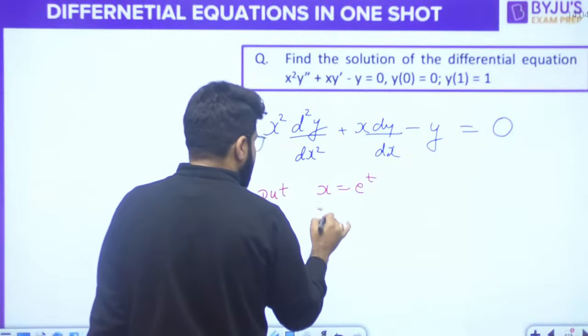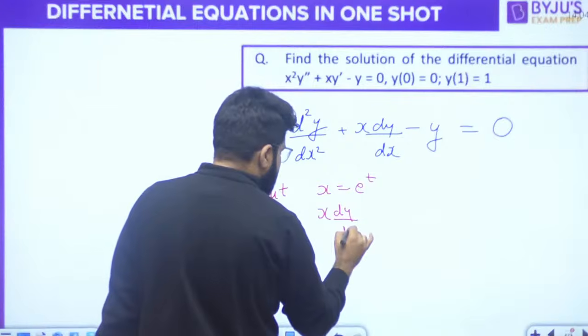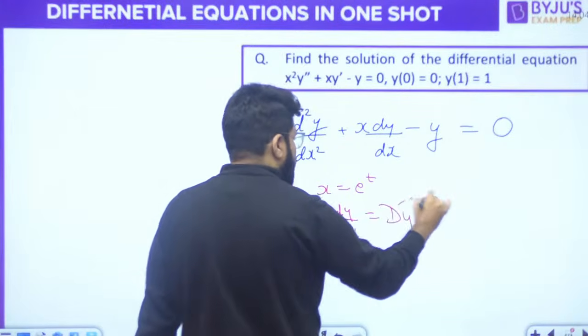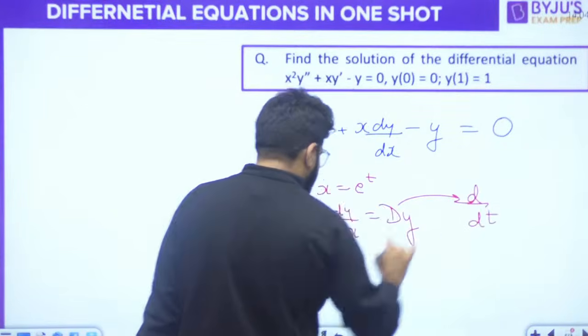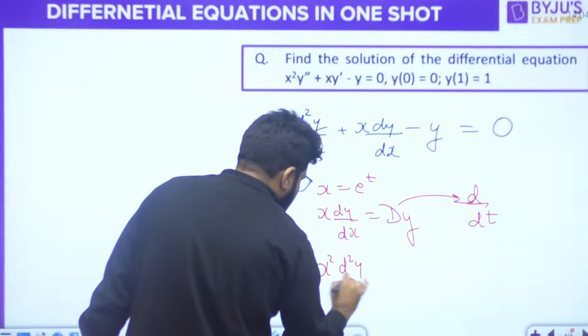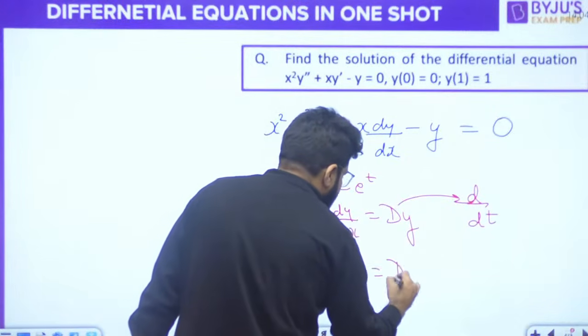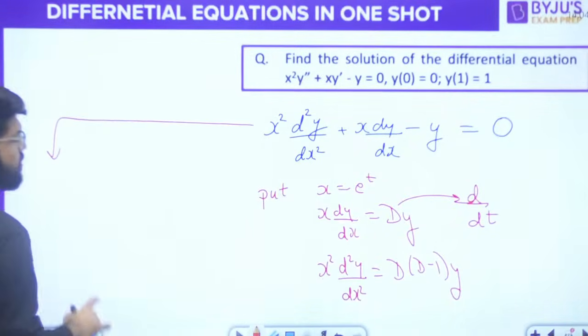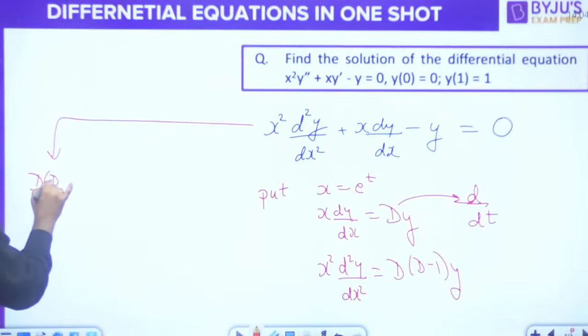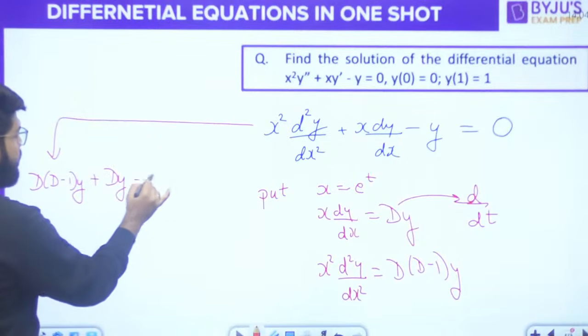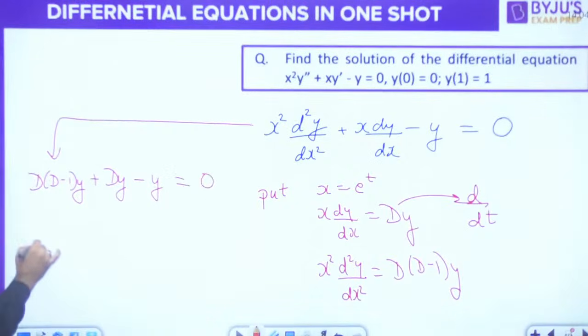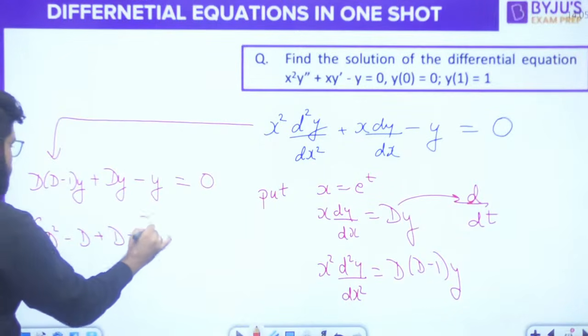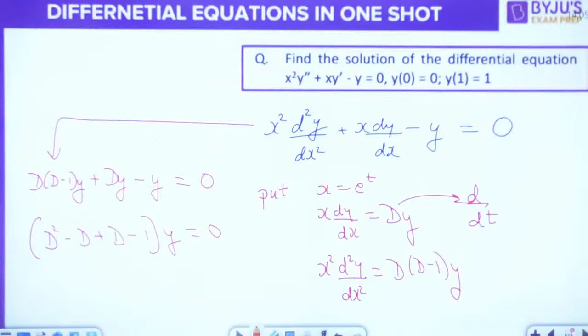If x is e power t, we know x dy by dx will be D of y. But what is this D? It is the differentiation with t. And x square d2y by dx square will become D minus 1 y. So once I substitute these values, x square d2y by dx square is D minus 1 into y, plus x dy by dx, that is Dy, minus y is 0. Guys, D square minus D plus D minus 1, whole multiplied by y, is 0.